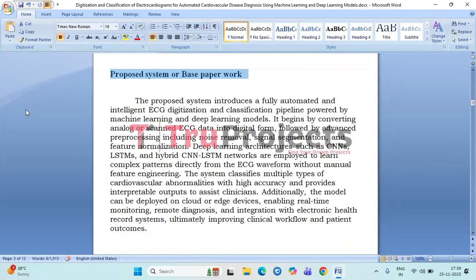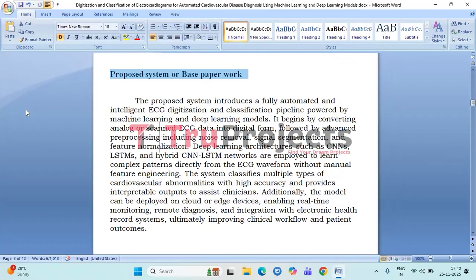Coming to the proposed system or base paper work, the proposed system introduces a fully automated and intelligent pipeline for digitizing and classifying ECG signals using advanced machine learning and deep learning techniques. It starts by converting analog or scanned ECG records into high-quality digital signals. These signals then undergo comprehensive pre-processing steps such as noise removal, segmentation of heartbeats, and normalization to ensure clean and consistent input data.